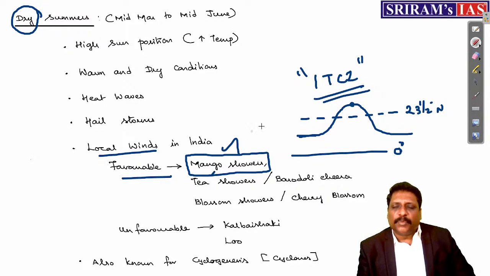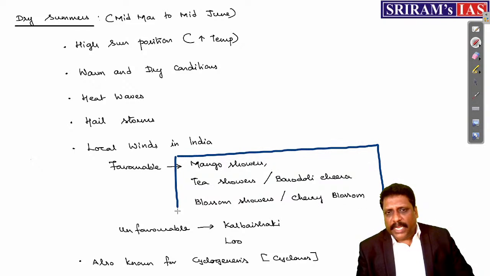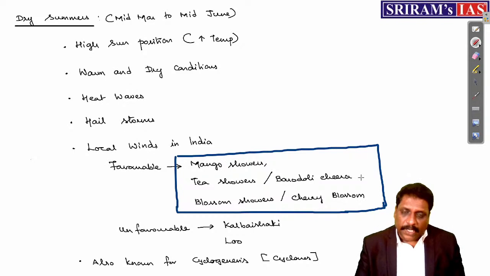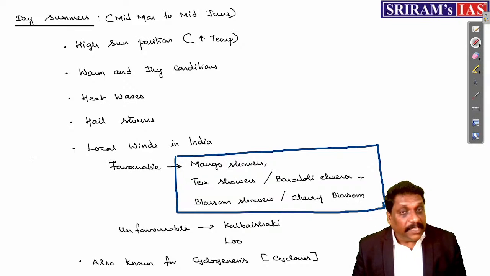So with the favorable local winds, we have these mango showers. And one more thing, see, all these local winds, if you take them, you'll find that most of them are named after plantation crops. Why, I'll tell you. Because, for example, normally we have cropping seasons. We have Kharif crop, we have Rabi crop, we have Zaid crop.